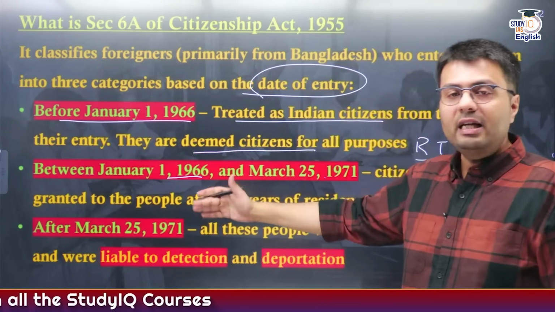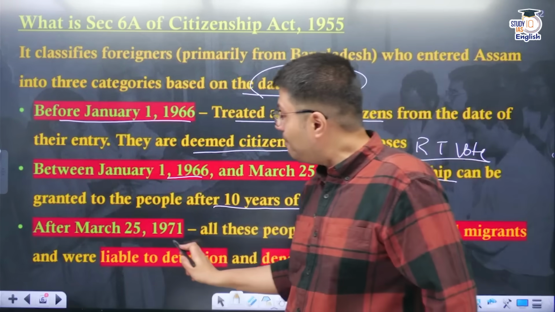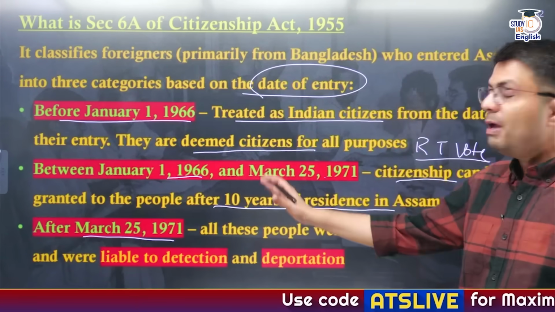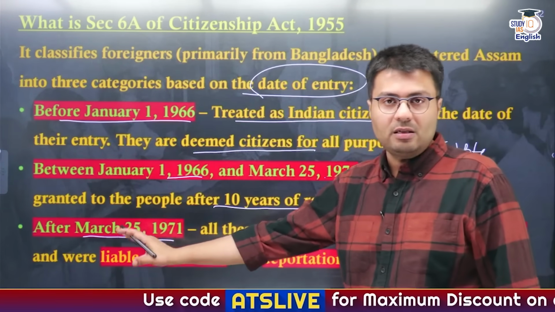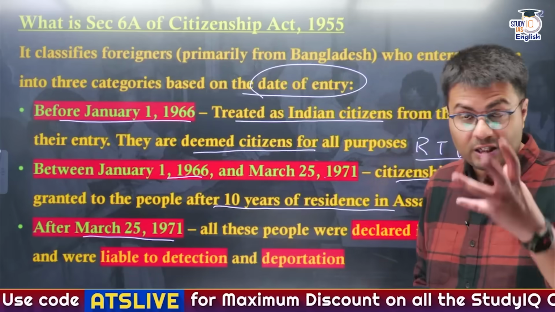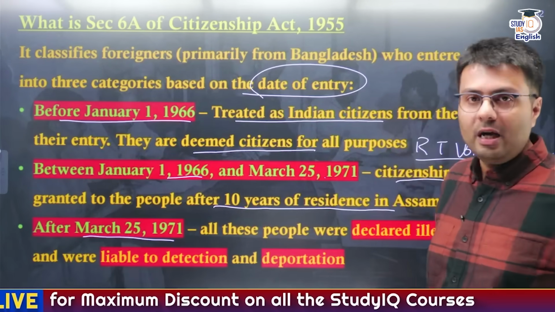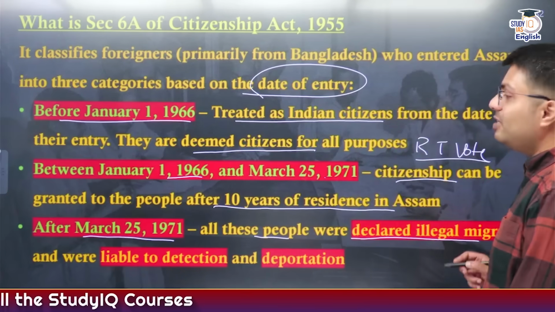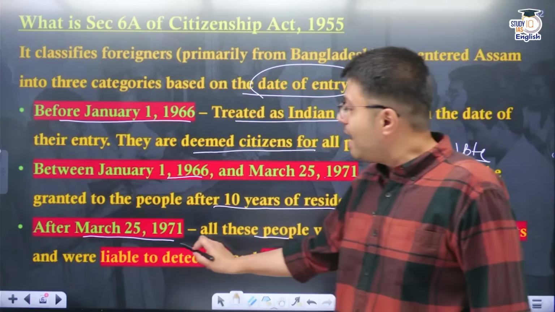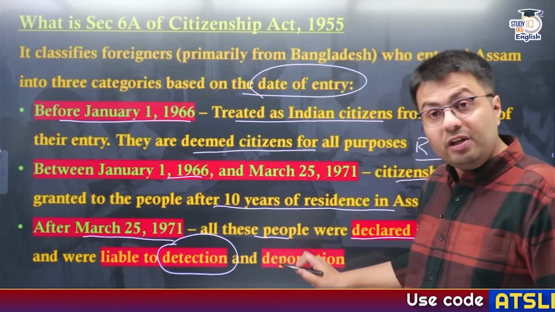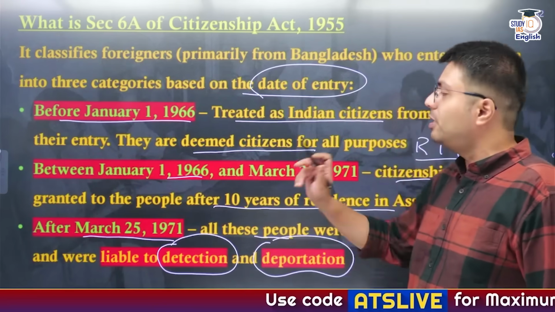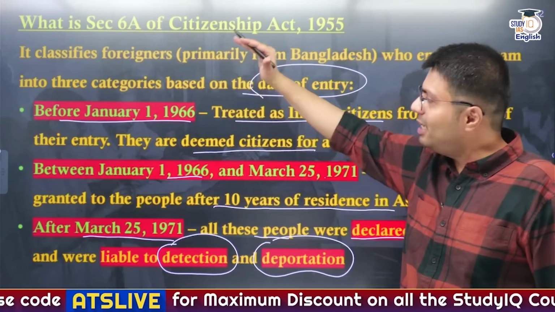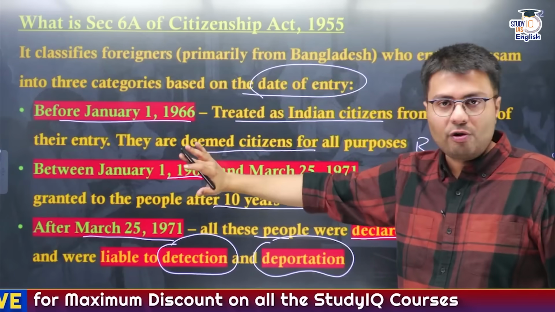Now the third category is the people who have entered into Assam after March 25th, 1971, which was the eve of the Bangladesh Liberation War. All these people will be declared as illegal immigrants and they will be liable to be detected in India, and after detection they will be deported back to their home country. So this Section 6A of the Citizenship Act basically classifies three sections of foreigners.